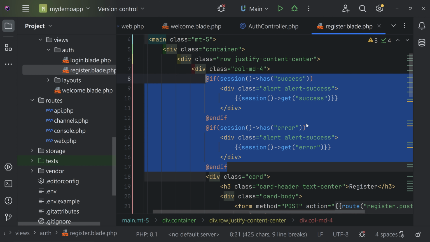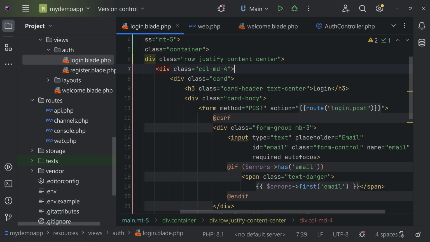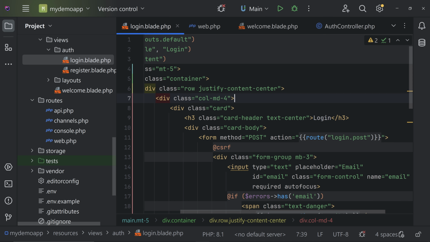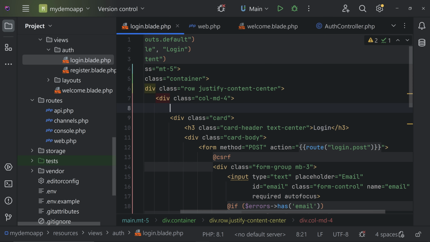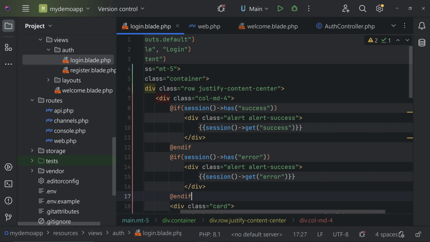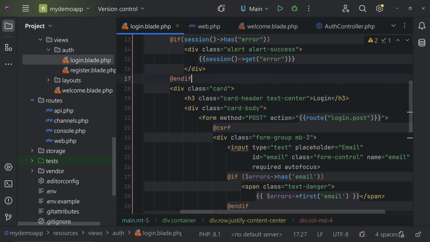So let's copy this much from here and let's go to login.blade.php and come here, and let's add it here also. Okay, so that's it. Now we can try running our application.